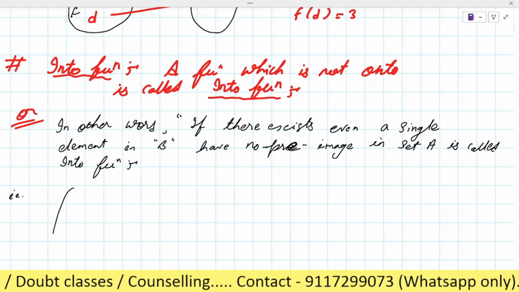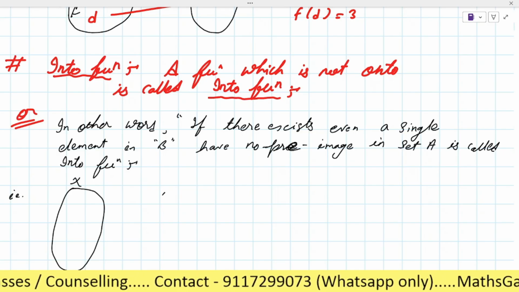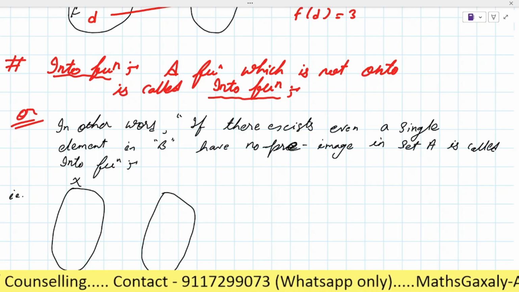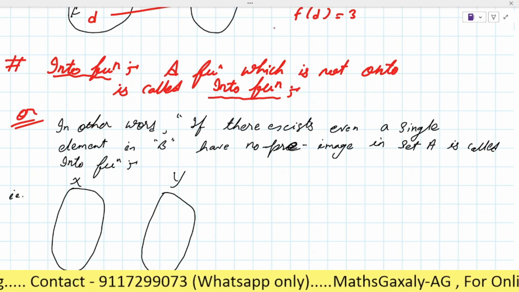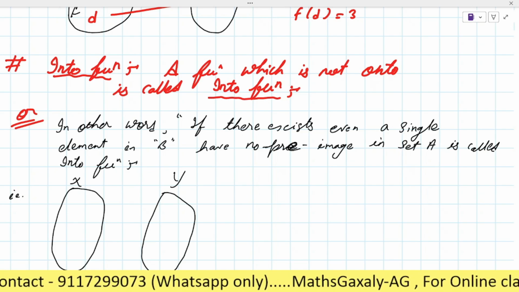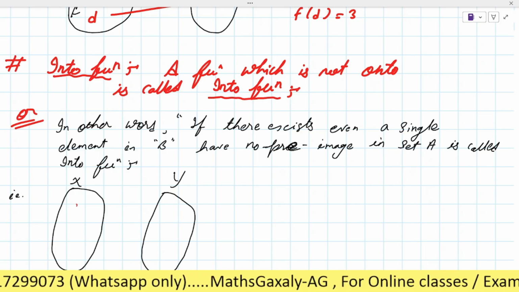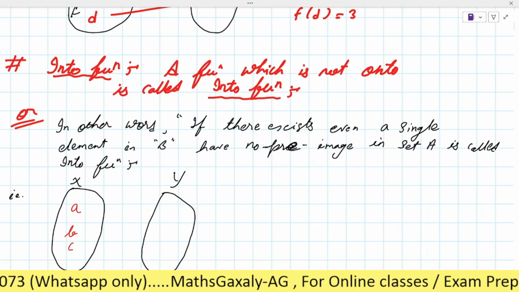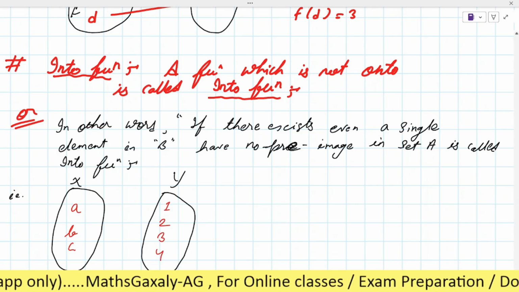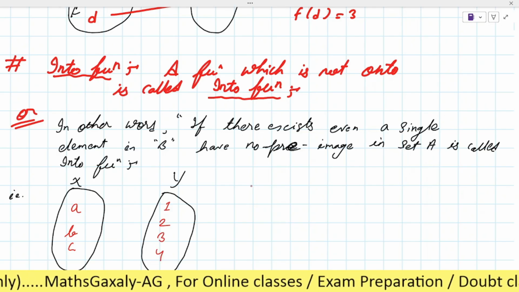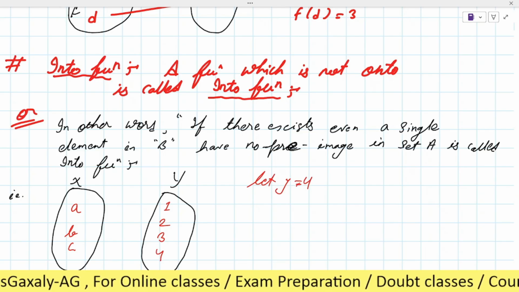That is, suppose there is a set X and a set Y, and the elements of the set A are A, B, C, and of Y are 1, 2, 3, 4. As you can see here, let y equal to 4, the element 4.